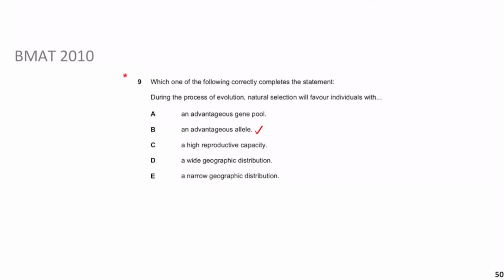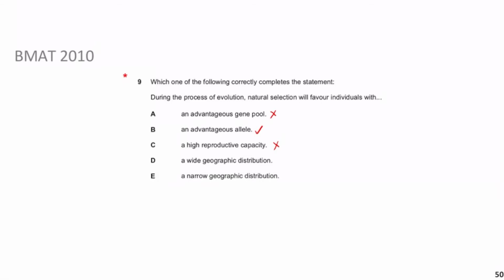Gene pool is more to do with a population or a community, and the gene pool is basically all the alleles that you have available within that collection, with that population, if you're talking in terms of one species, or in terms of the whole ecosystem, if you're talking at the community level. But this isn't going to be applicable over here. And then it says, natural selection will favor those with a high reproductive capacity. No, not necessarily. Even if you have a low reproductive capacity, the main thing is that you're able to survive the selection pressure. What's the point of having a high reproductive capacity if you can't even survive the selection pressure? So this one can't be it.